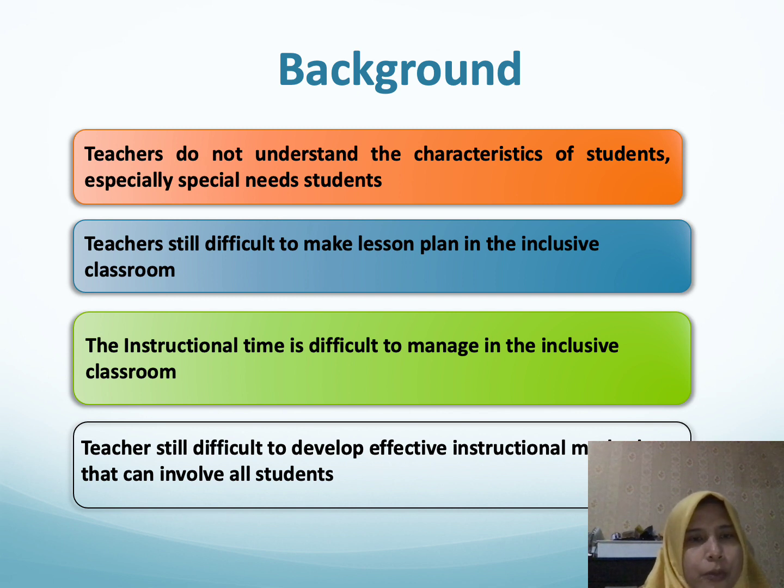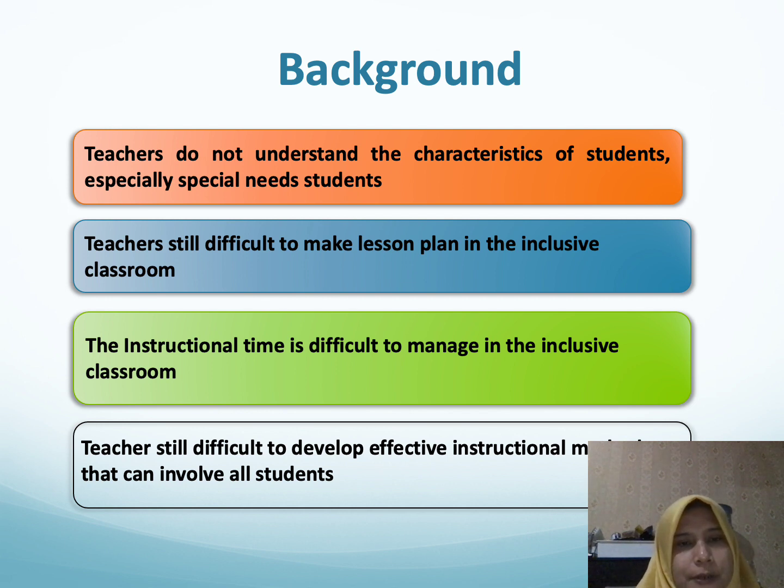This is the background why we do the research. We have four backgrounds. First, teachers do not understand the characteristics of students, especially special needs students. Second, teachers still find it difficult to make lesson plans in the inclusive classroom. Third, the instructional time is difficult to manage in the inclusive classroom. And fourth, teachers still find it difficult to develop effective instructional methods that can involve students. So this is our background why we do the research.